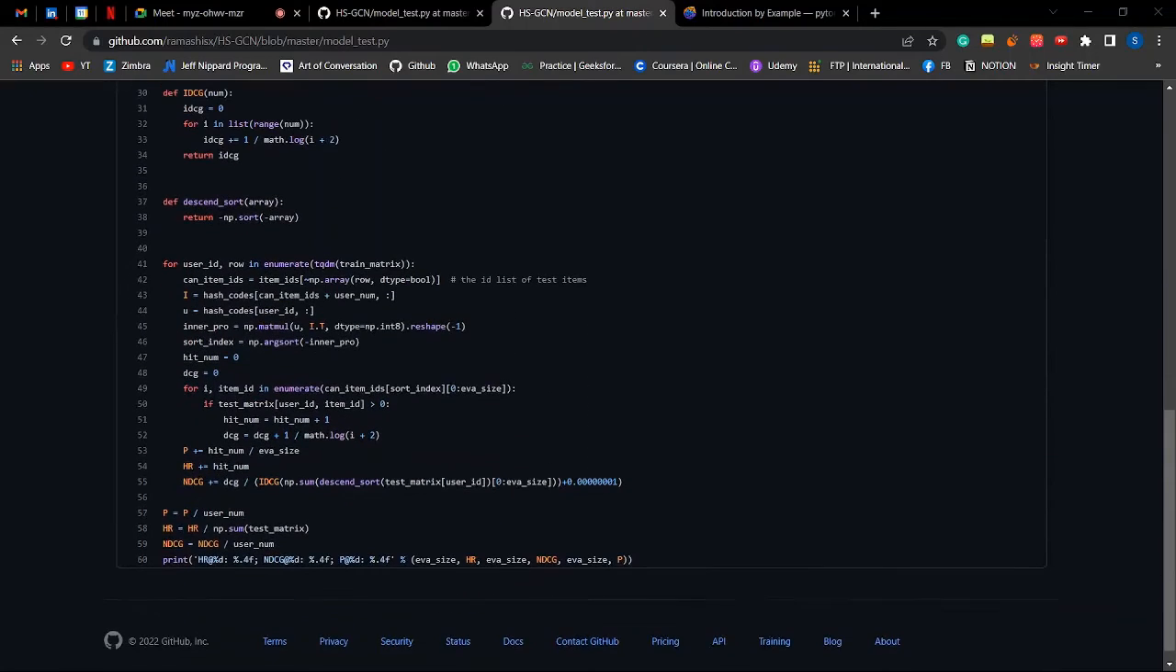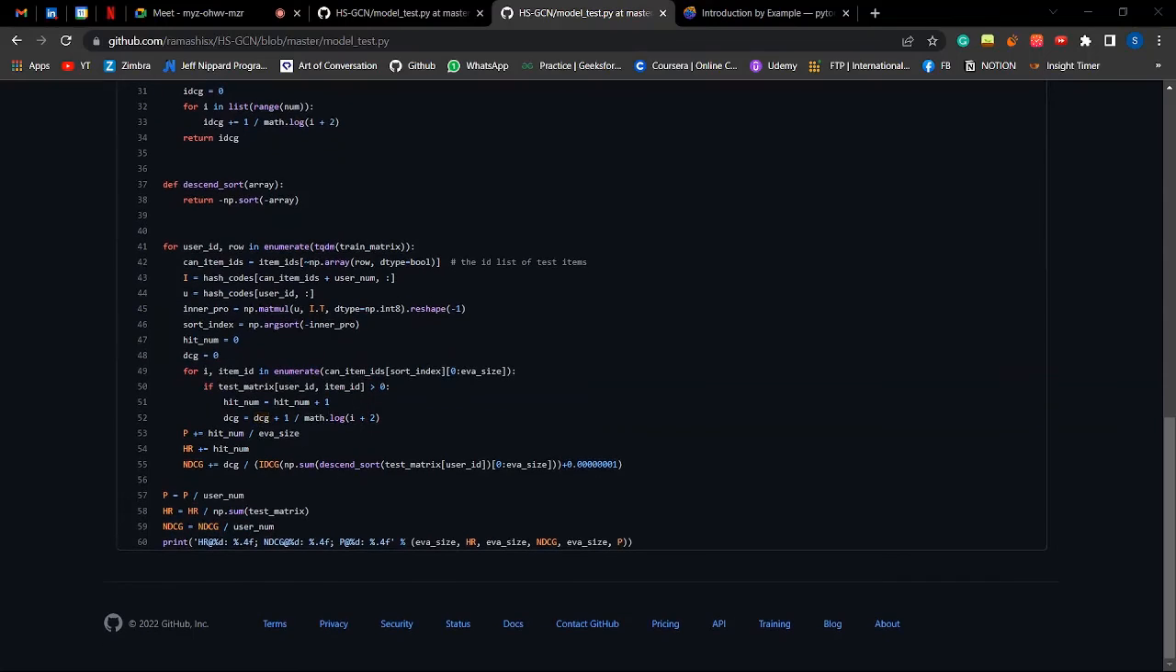And in the evaluation loop, we get the IDs of all the movies the user has watched and get the hash codes for the same, and sort the item IDs. And for each user, we calculated the discounted cumulative gain for each item, which is later normalized. And these are basically what we give as output for evaluation of a model.